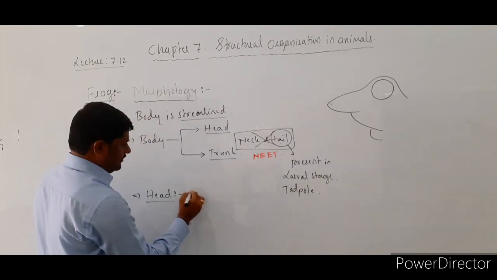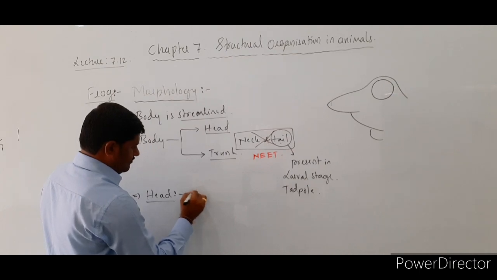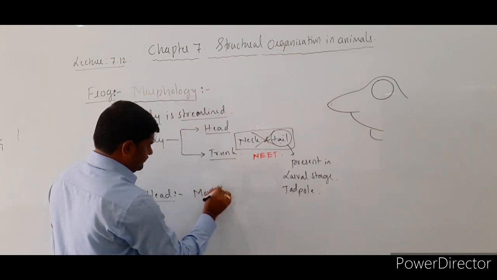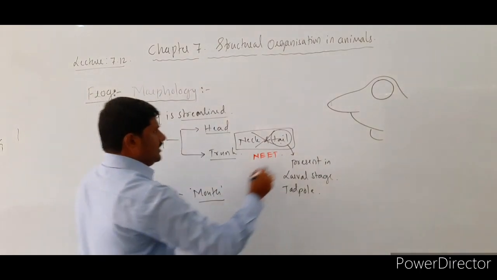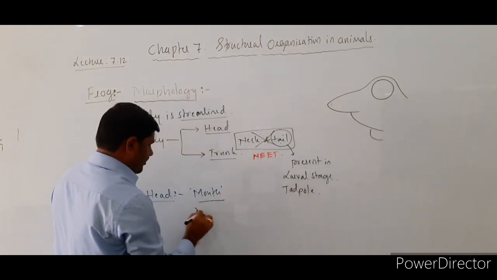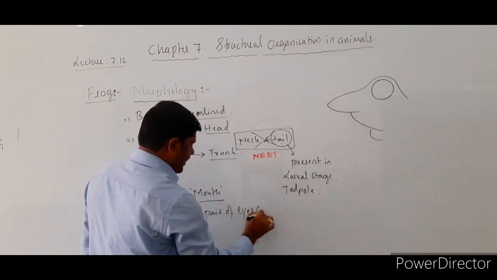In this head part you will come across the mouth anteriorly. The anterior mouth is there, and next a pair of bulged eyes.